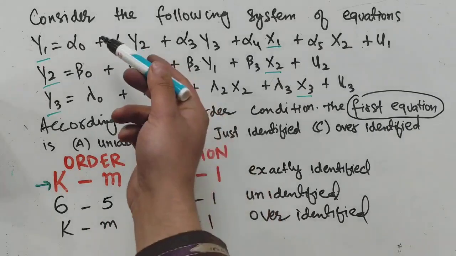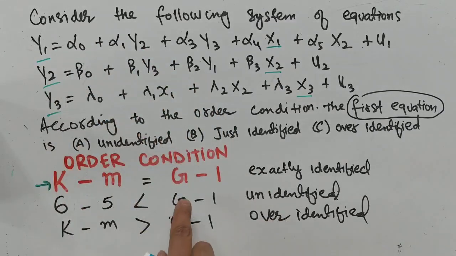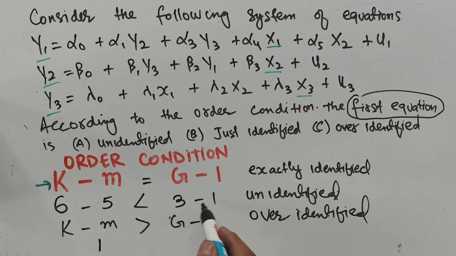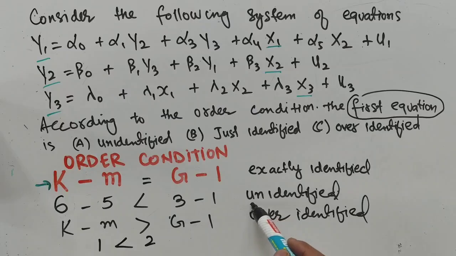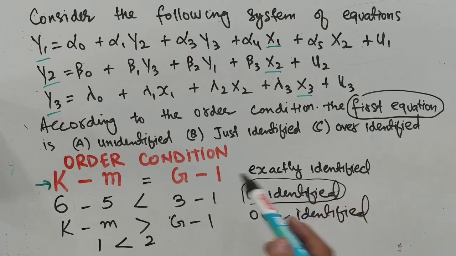Now g, the total number of equations, is 1, 2, and 3. Let's write it here, 3. Now 6 minus 5 is 1, and 3 minus 1 is 2. So this inequality holds. That means the first equation is unidentified. So the correct option should be option A here.